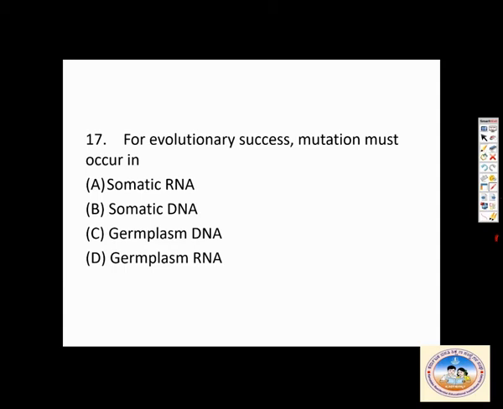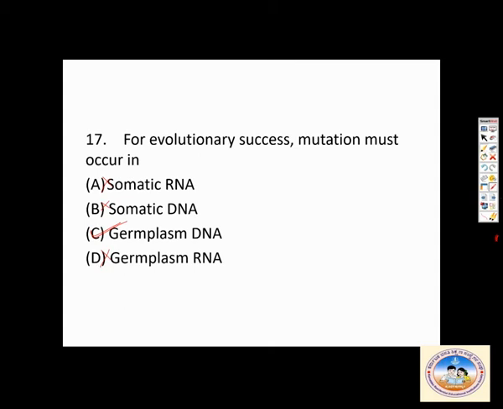If it is not passed on to the next generation, what is the whole point of having mutation? When you think of questions like this, remember that if it occurs in somatic cells, it will remain in the same generation and is not passed on. If it occurs in germplasm DNA, it is absolutely right. Germplasm does not have RNA. So C is the correct answer. If it has to be passed on to the next generation, it should take place in germplasm DNA.